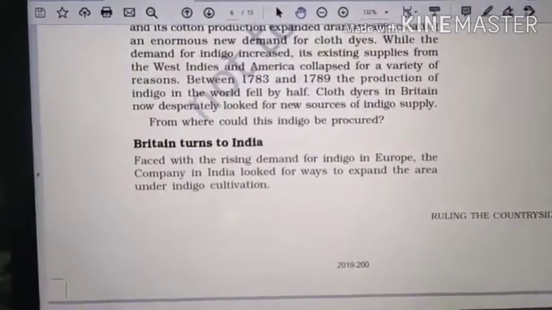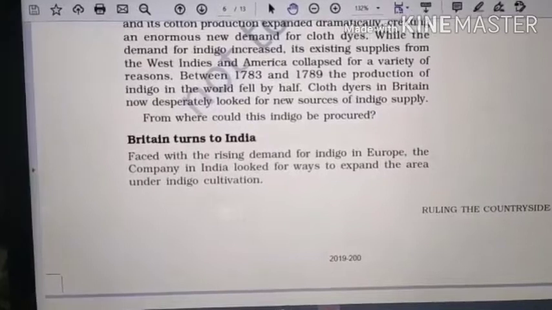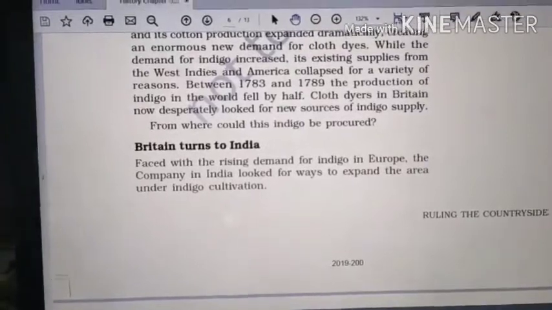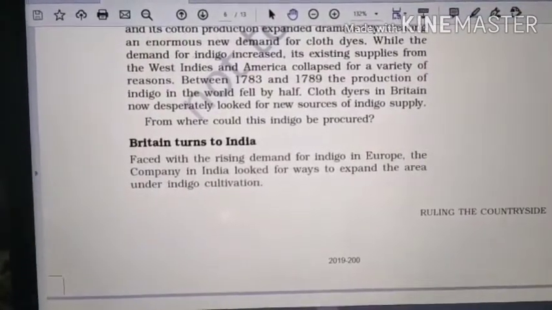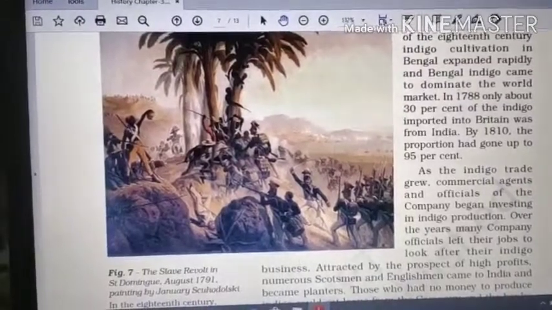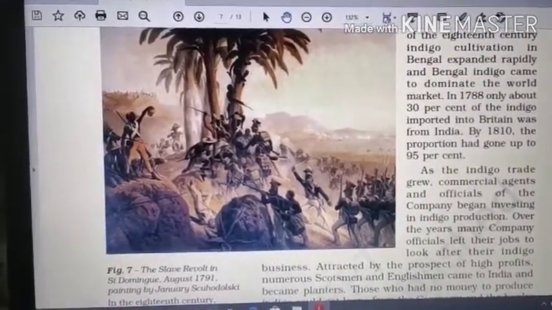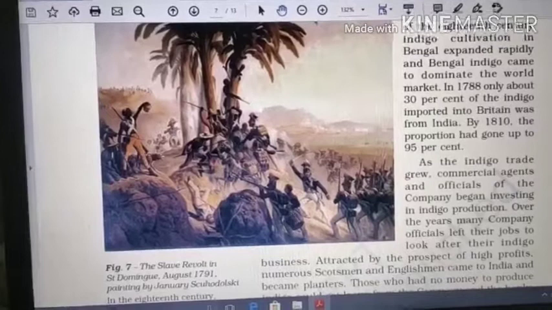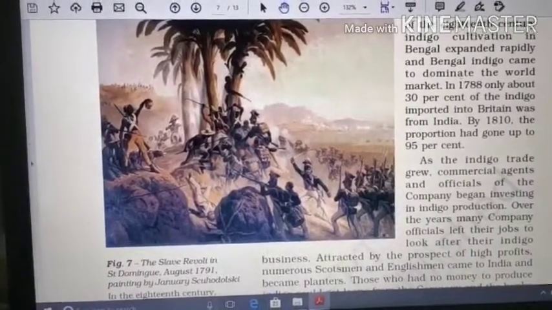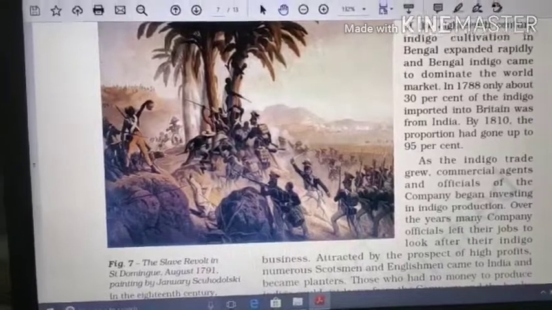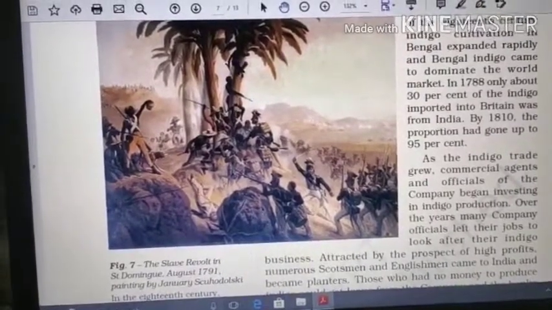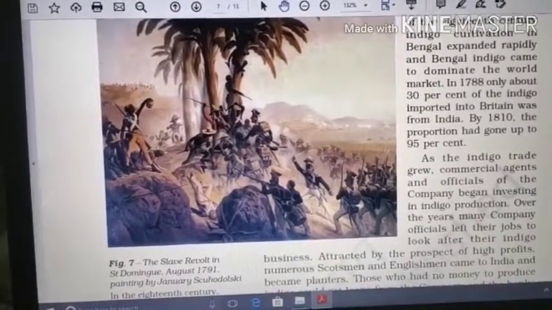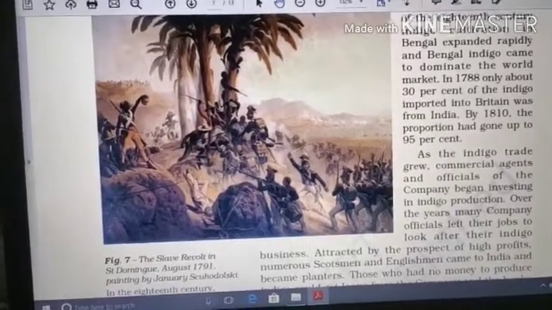The demand for indigo was rising day by day in Europe. Therefore, the company decided to expand indigo cultivation in India. Bengal was the largest exporter of indigo to Britain. In 1810, about 95% of the indigo imported by Britain was from Bengal. As the indigo trade grew, many commercial agents and company officials started investing in the indigo business. As this was a profitable business, many Englishmen settled in India and became indigo planters. Even loans were granted by the company and the banks for indigo cultivation.